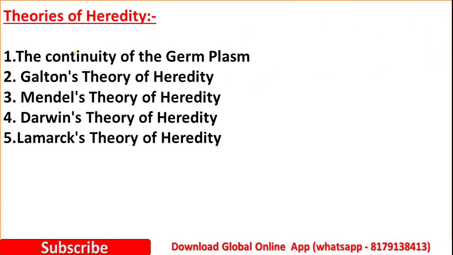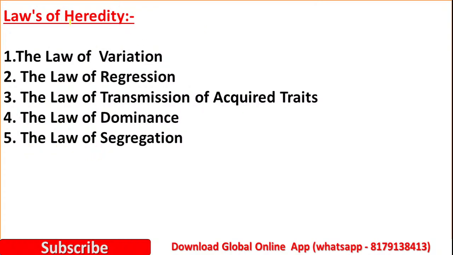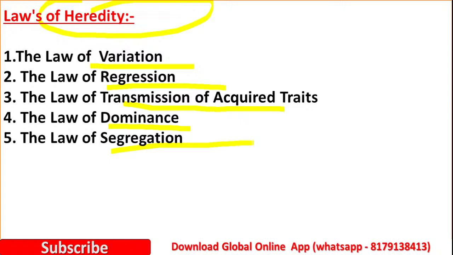Then there are some theories of heredity. Here I am just giving the names of these theories: continuity of the germ plasm, Galton's theory of heredity, Mendel's theory of heredity, Darwin's theory of heredity, and Lamarck's theory of heredity. Then there are laws related to heredity: the law of variation, the law of regression, the law of transmission of acquired traits, the law of dominance, and the law of segregation.